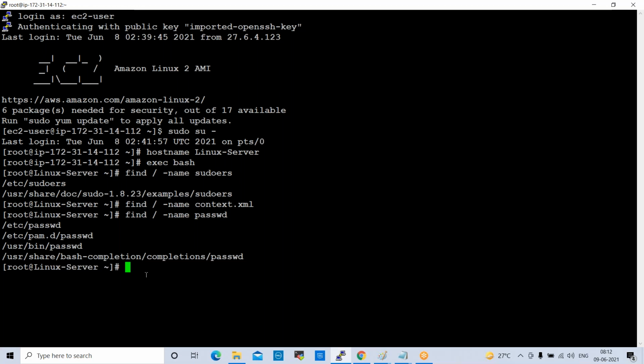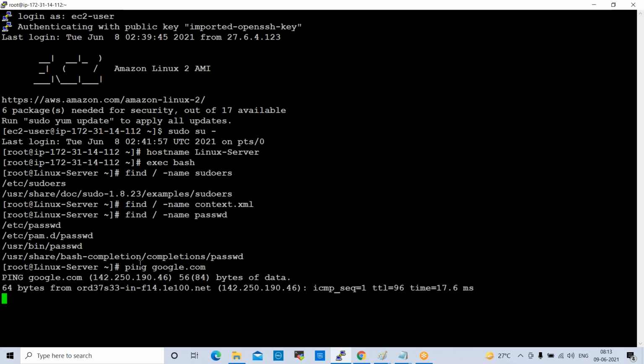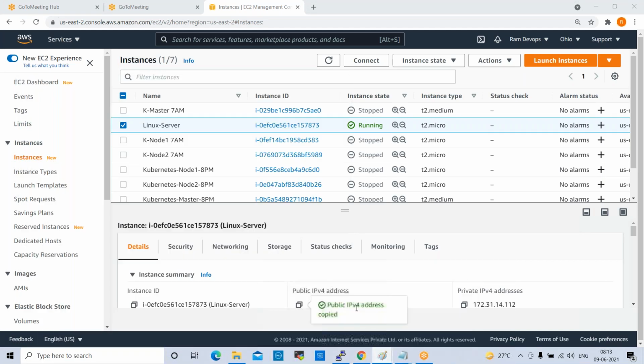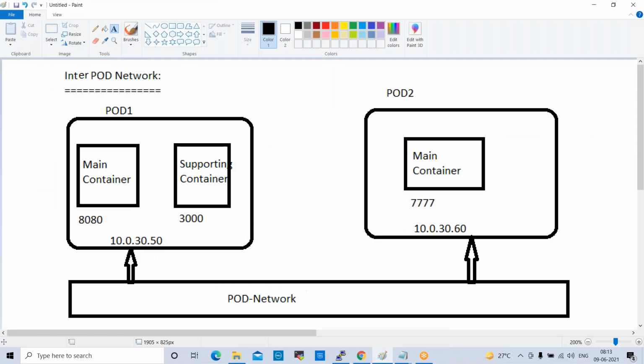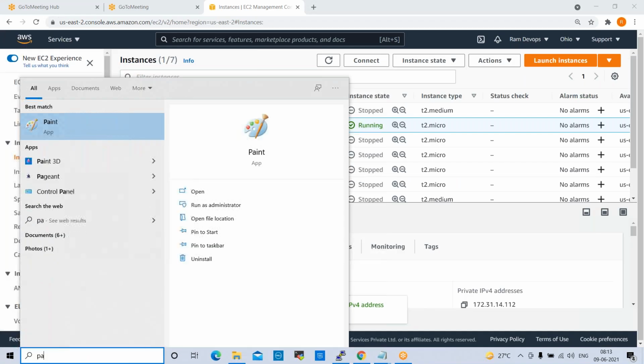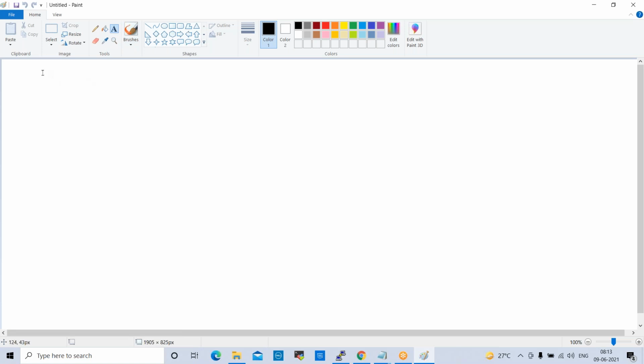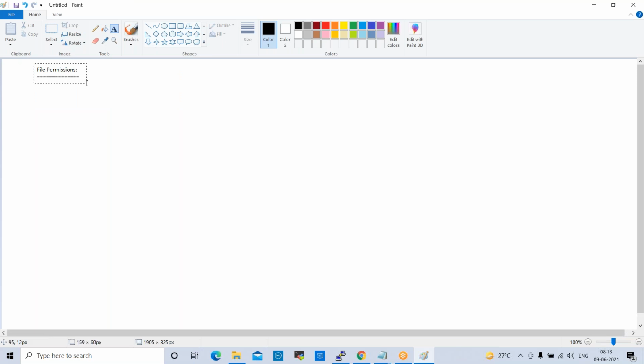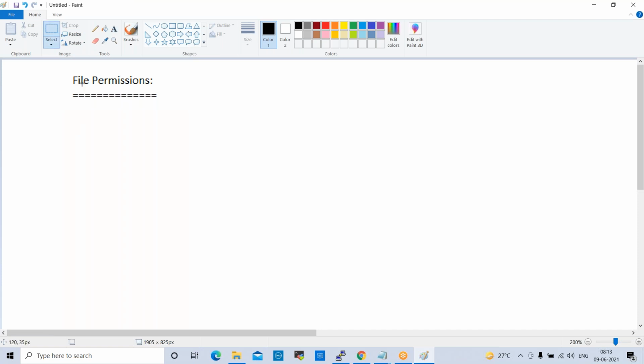So how do we give file permissions to files?